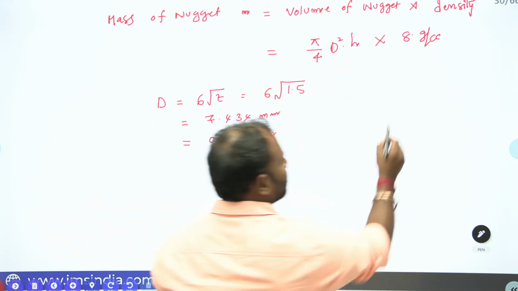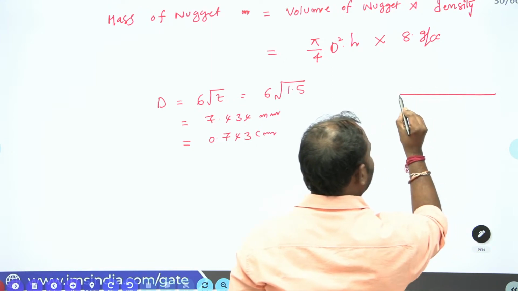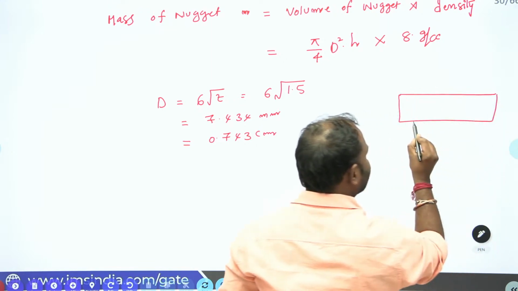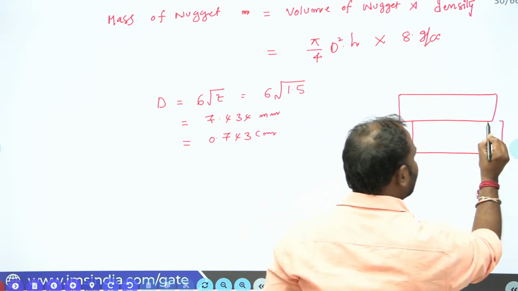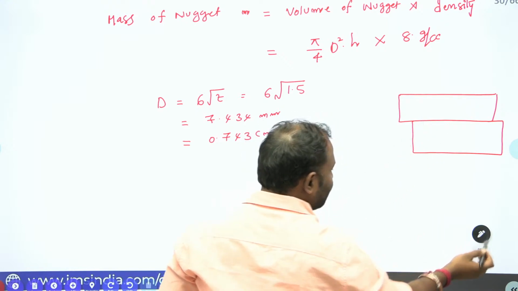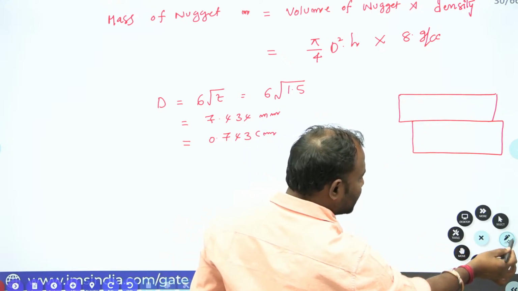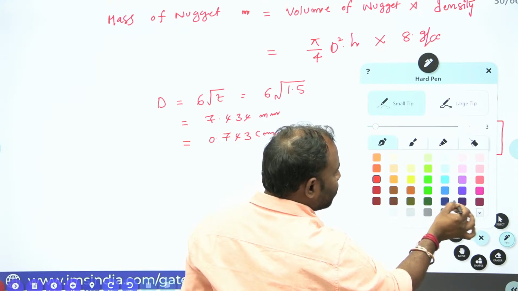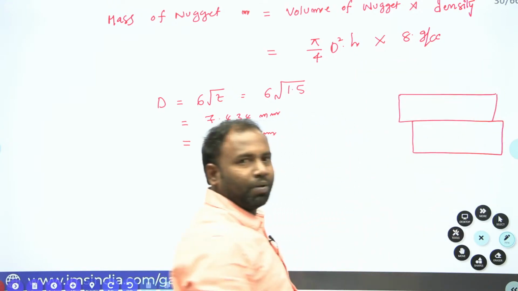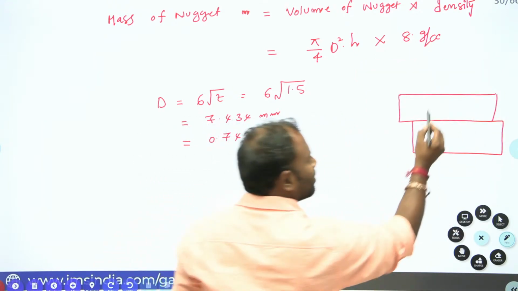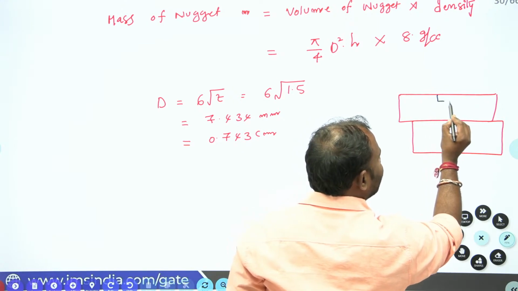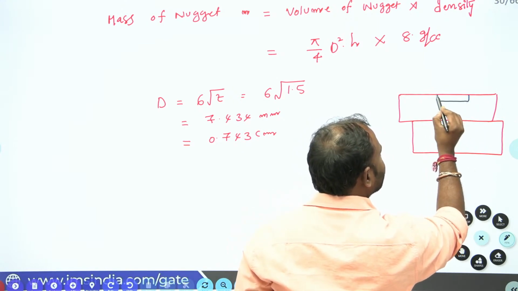Right. Now let us decide what h is. I'll draw the diagram again, because it is very important to decide the height. What did they say in the problem? The electrodes are indented into 10% of the thickness. Here the electrode is indented 10% of the thickness.